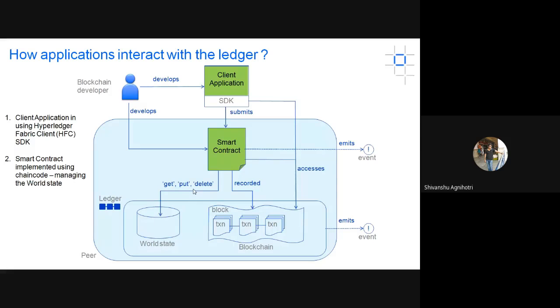And again, I have a small question. Yes, can I ask you also? You're showing the world state and the blocks, and saying the world state is a database. Is it a traditional database, like an RDBMS? Yeah, that is LevelDB we use in blockchain, or CouchDB.